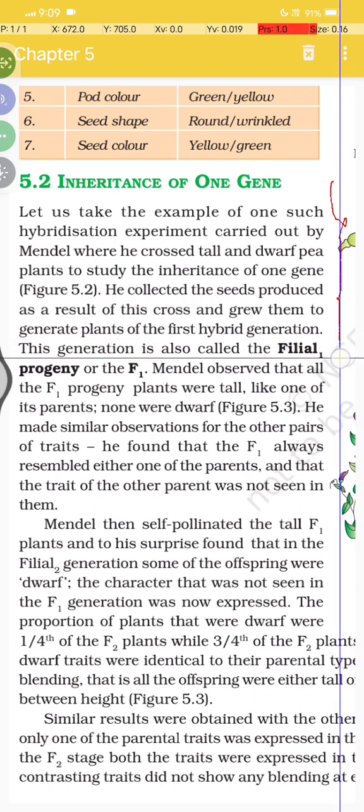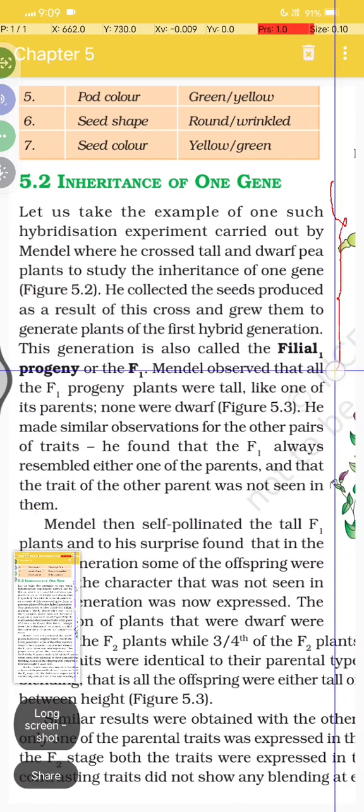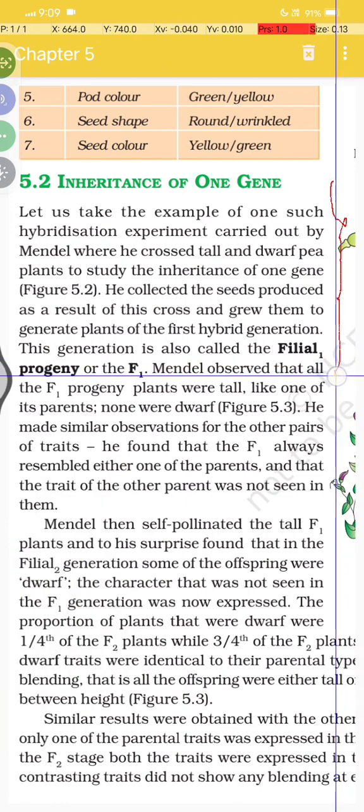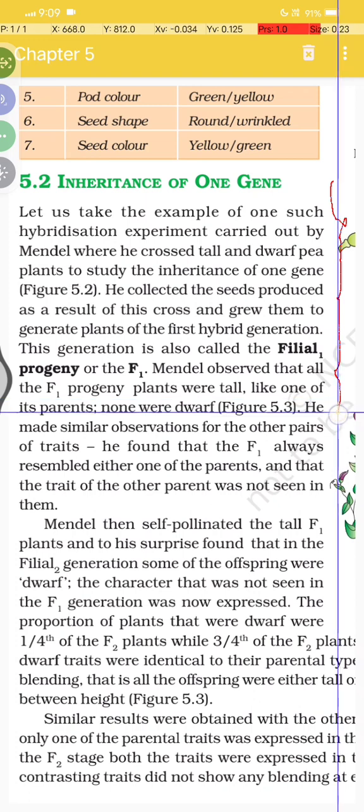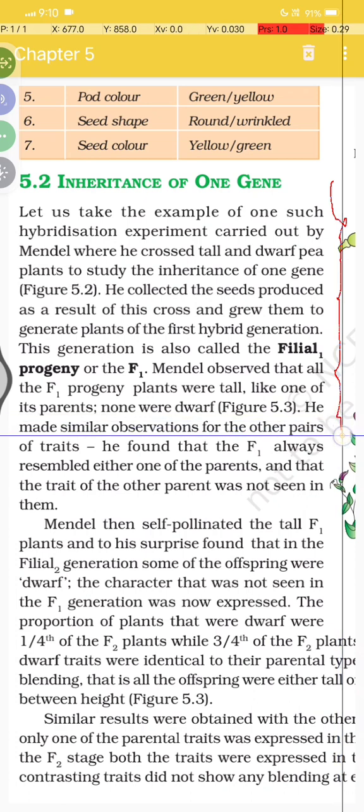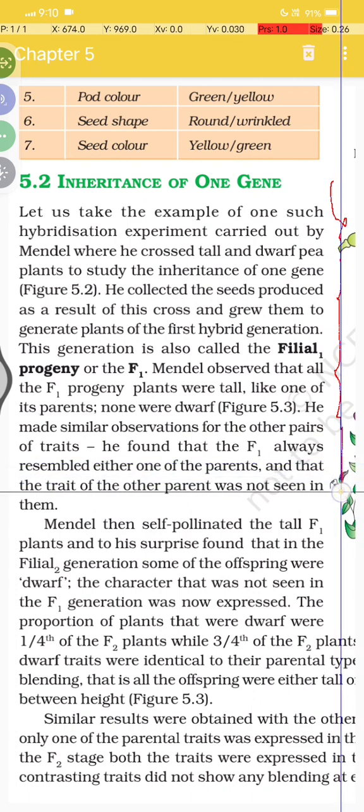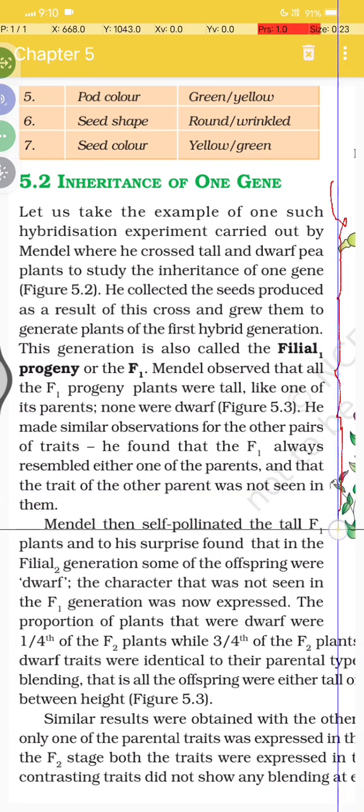This generation is also known as filial F1 progeny, or F1. Mendel observed that all the F1 progeny plants are tall, like their parents; none were dwarf. He made a similar observation for the other pairs of traits, and he found that F1 always resembled either one of the parents, and that the trait of the other parent was not seen in them. Mendel then self-pollinated